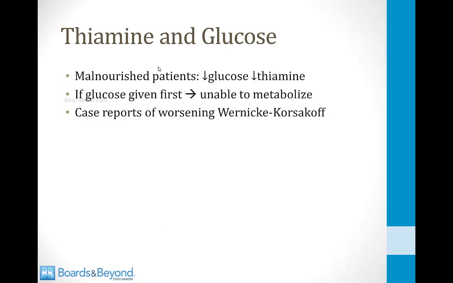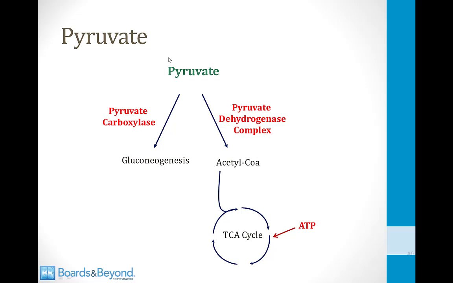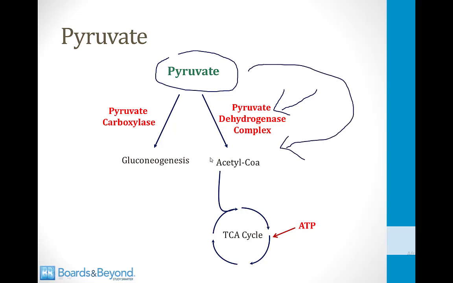There's an important relationship between thiamine and glucose that you need to understand. If a patient presents to an emergency room in a malnourished state, for example, an alcoholic, they may be hypoglycemic, but in addition, they may have an underlying thiamine deficiency. If you administer glucose first to treat the hypoglycemia without giving thiamine, they will be unable to metabolize the glucose. If we go back a few slides, the glucose will lead to production of pyruvate, but without giving them thiamine, they will be unable to convert the pyruvate into acetyl-CoA.